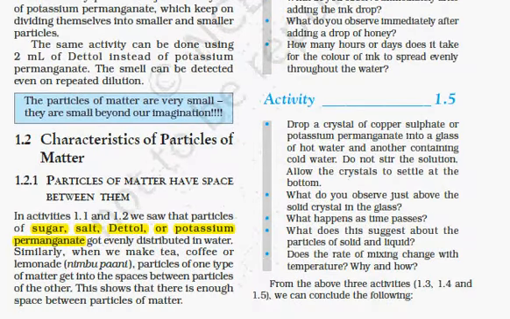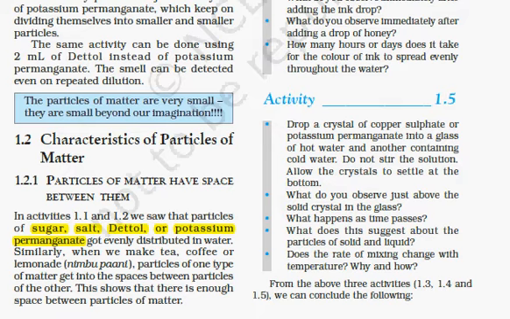Here we'll see the characteristics of particles of matter. They have given examples like sugar, salt, Dettol or potassium permanganate, and mostly the experiments were dissolving these particles in water. As I said before, particles of matter have space between them, and how much space is between them determines what kind of matter it is.